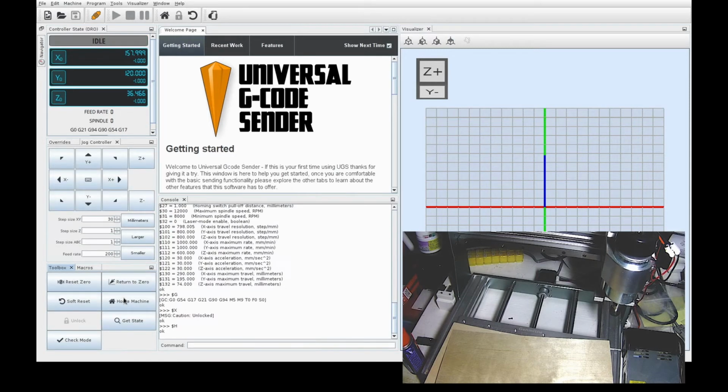And there, it's happy. So now I've got the step size set to 30, and the step size for Z I'm going to set to 10. And then let's try jogging the spindle to the left.